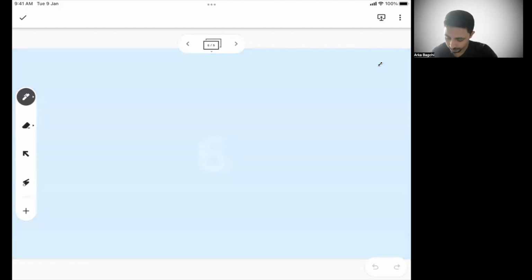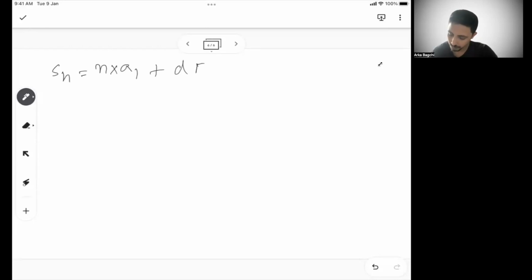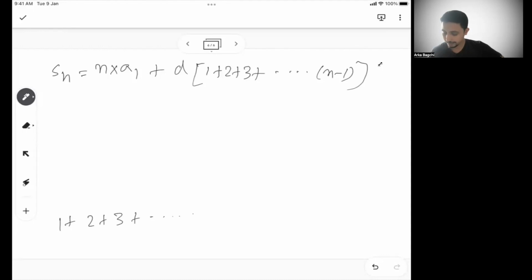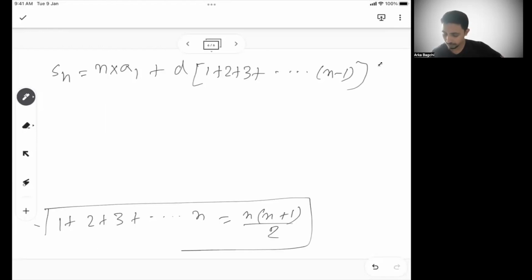Now if I write it again, Sn is n into A1 plus D into 1 plus 2 plus 3 till n minus 1. Now here you need to remember one basic formula that I'll tell you. Let's say there is a series which is also an AP, 1 plus 2 plus 3 till the nth term, where the common difference is 1. The sum is n into n plus 1 by 2. This is one formula to remember, when you have 1 plus 2 plus 3 till n.